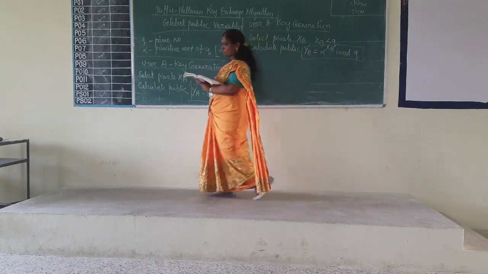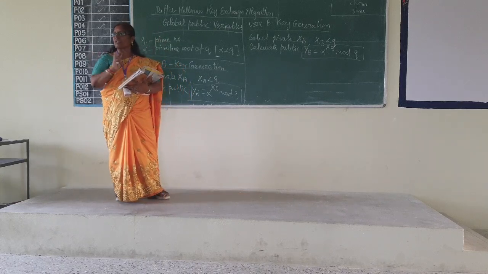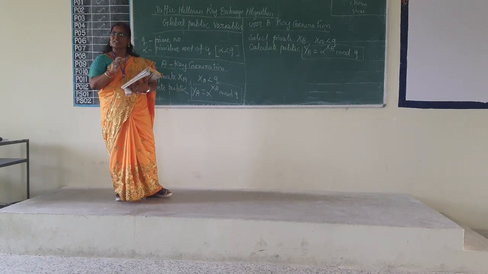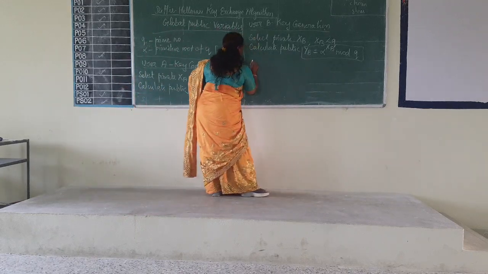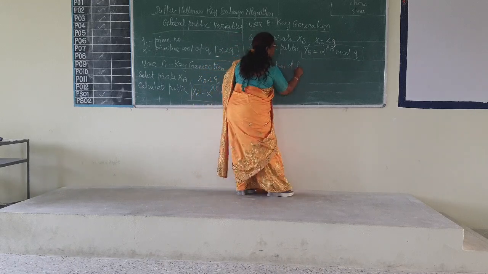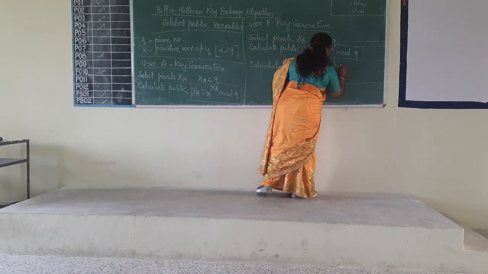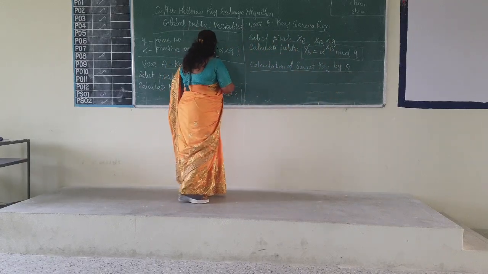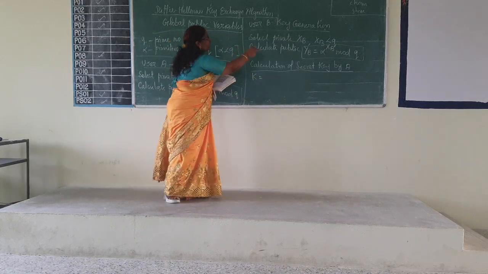Any doubt up to this? So till now both of them have done something independently. We are not sure about what values they have taken, but a sub key is generated; the shared key is not yet generated. Now, calculation of secret key by A. A is doing it independently using the formula K is equal to, he will take YB.